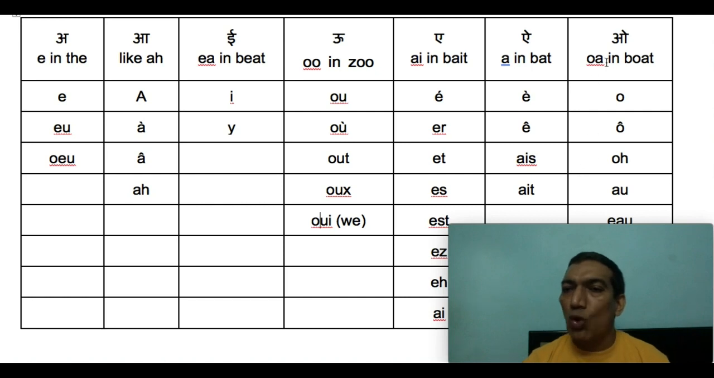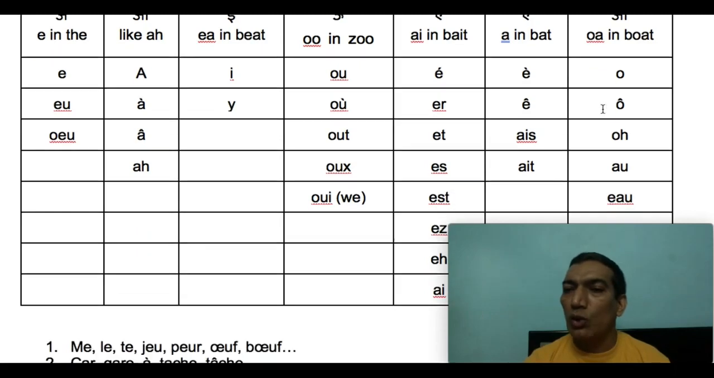The next sound is O, like in the word boat, boat. As I said, you do not have to pronounce it like O but O. So whenever you see O, you have to pronounce it always as O and not O. Okay, O.